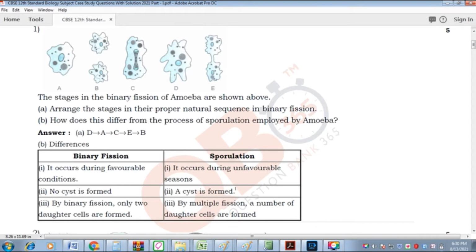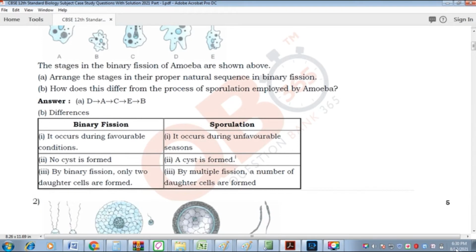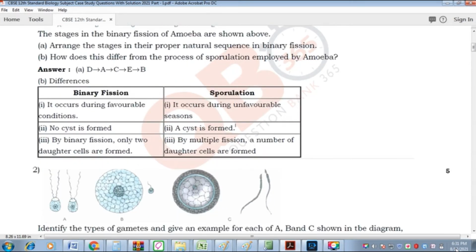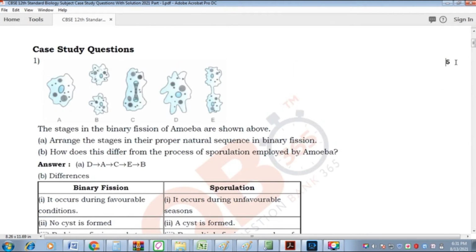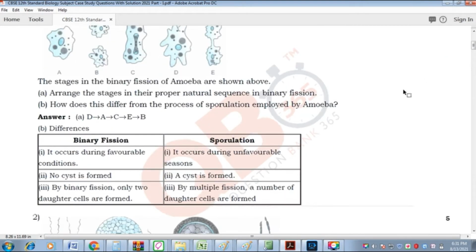The second one, the answer for option B: the question is how does this differ from the process of sporulation employed by amoeba. QB provides the complete detailed solution for that, differentiating binary fission and sporulation, with 3 different options for that. For these two answers, they are giving 5 marks. Here are the marks for this particular question.